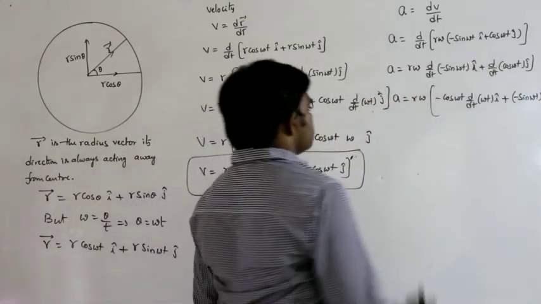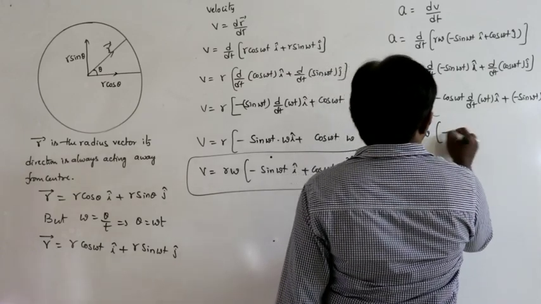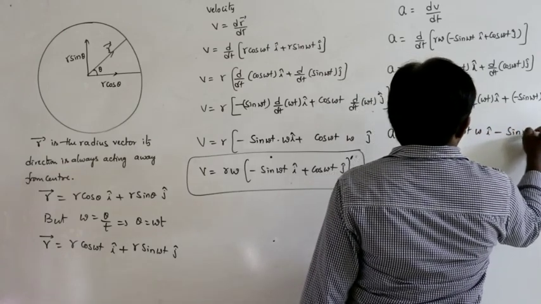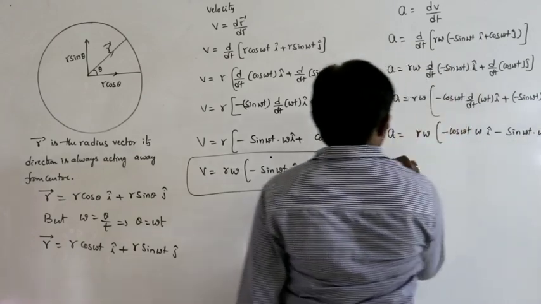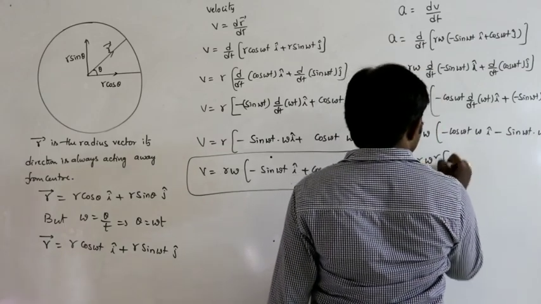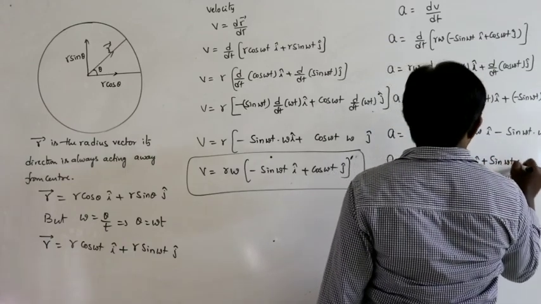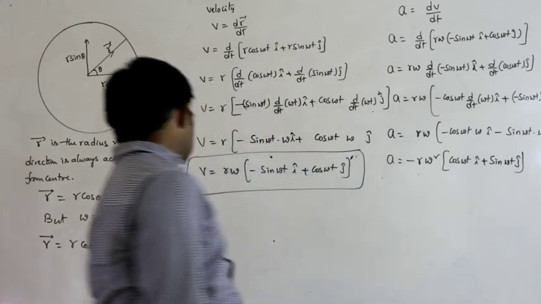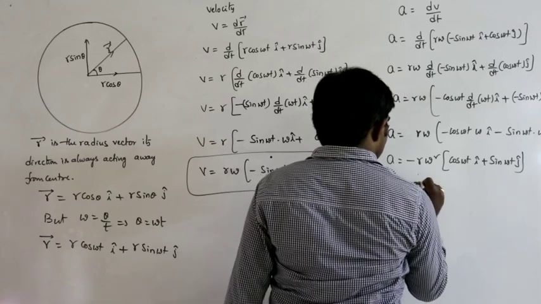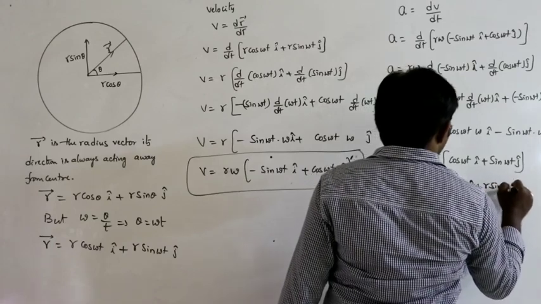So from this, acceleration can be written as r omega into minus cos omega t into omega i cap minus sin omega t into omega j cap. So A is equal to omega comes out, minus and omega comes out, minus r omega square cos omega t i plus sin omega t j. So r goes inside the bracket, and A is equal to minus omega square into r cos omega t i plus r sin omega t j.